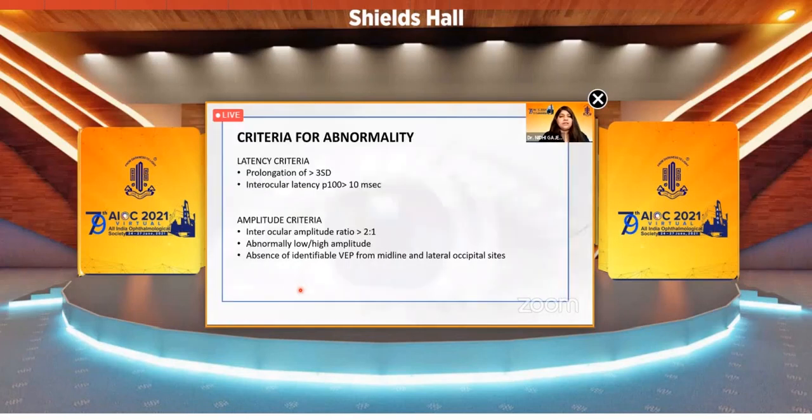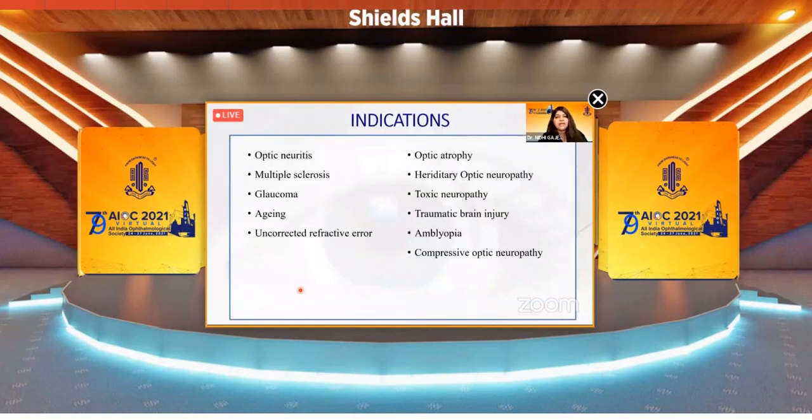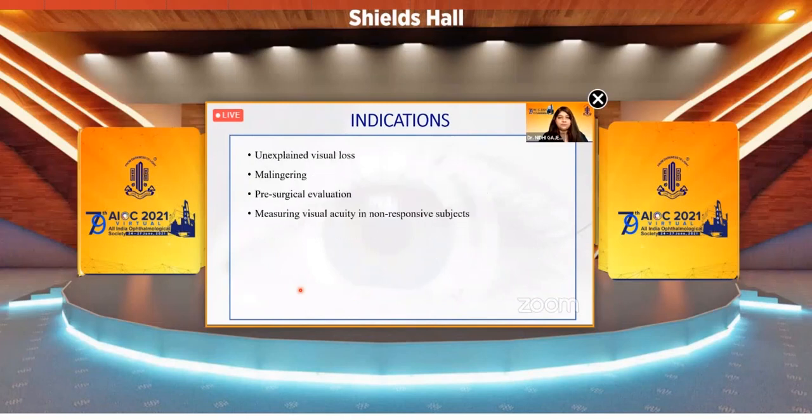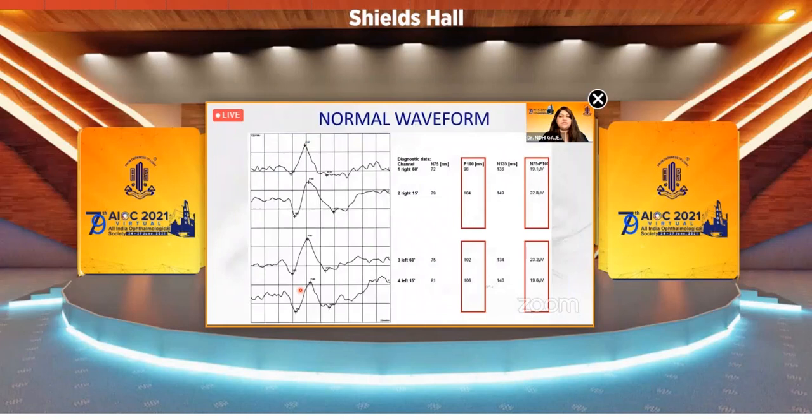There are multiple criteria for abnormality. We are not going to go into this right now. The indications will be optic neuritis, multiple sclerosis, glaucoma, optic atrophy, hereditary optic neuropathy, toxic neuropathies, or compressive optic neuropathies. Other indications include unexplained visual loss, malingering, pre-surgical evaluation, and measuring visual acuity in non-responsive subjects.